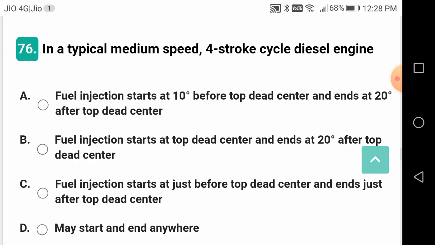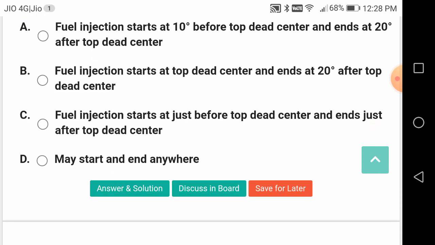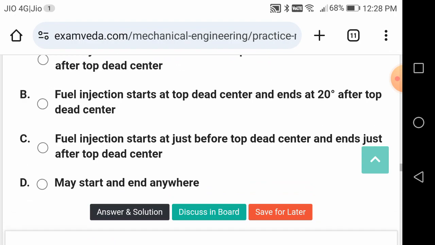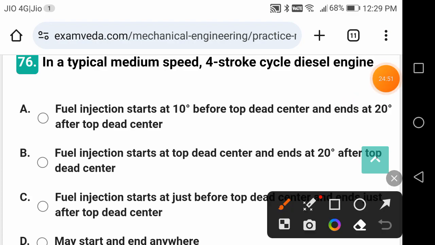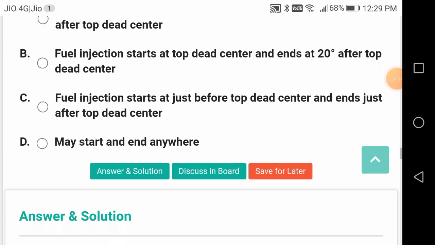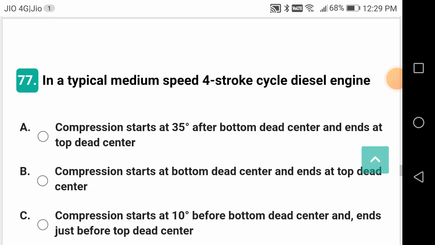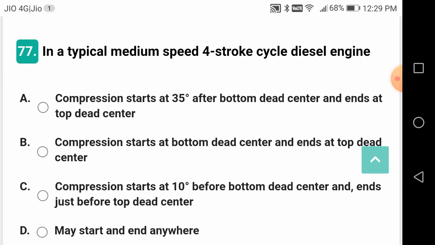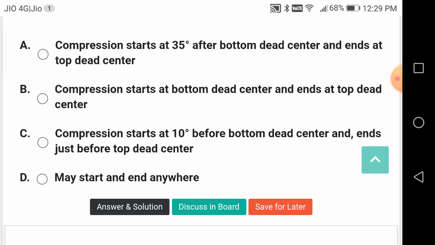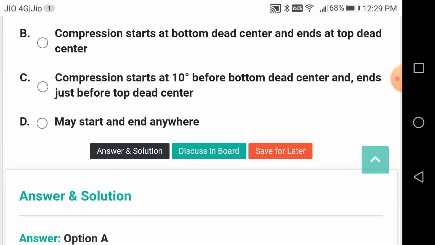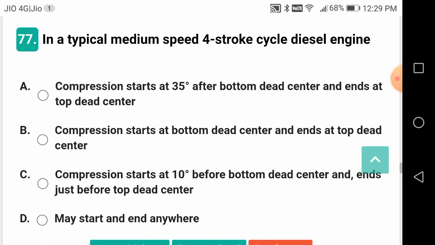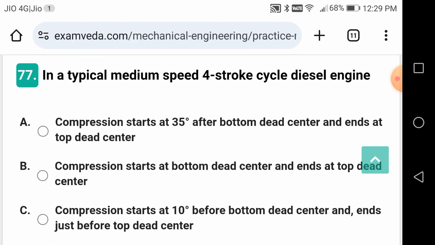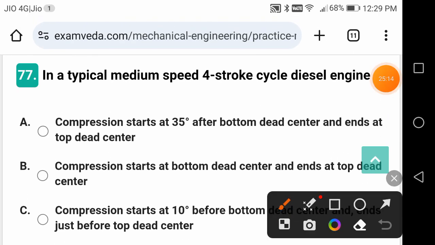Just check it. In a typical medium speed 4-stroke diesel engine, what is going to happen? Fuel injection starts at 10 degrees before top dead center TDC and ends at 20 degrees after top dead center. In a typical medium speed 4-stroke diesel engine, what is the correct answer? Compression starts at 35 degrees after bottom dead center and ends at top dead center.